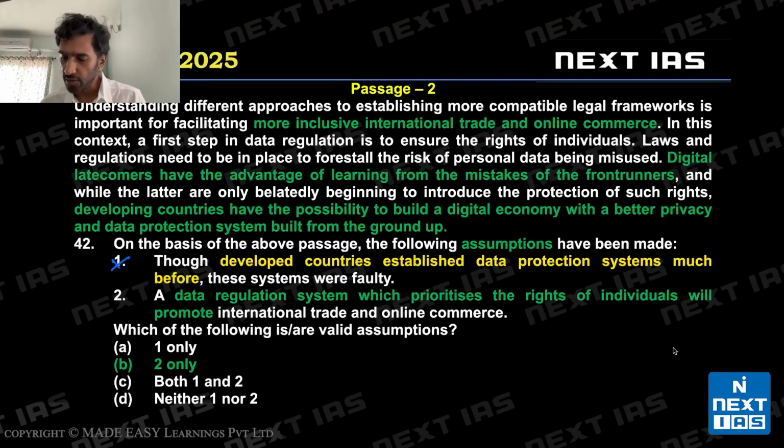Okay. Let's look at statement two. A data regulation system which prioritizes the rights of individuals will promote international trade. So we are told more inclusive international trade by a compatible legal framework or a stronger data protection system. So statement two is a valid assumption. All I have to do is change it to 'will not promote', and the passage will stop making sense. So this is a valid assumption.